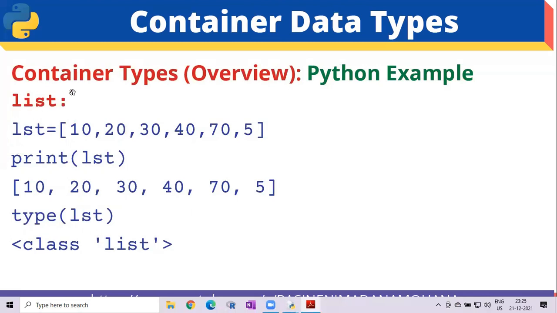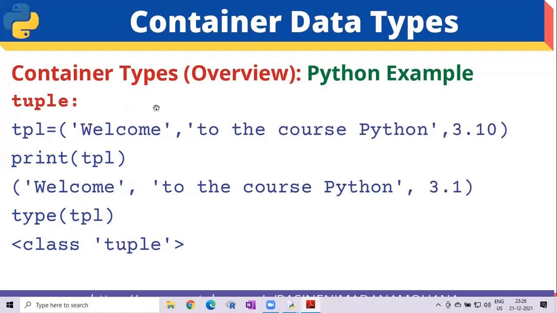First, list example demo. Here the list is named lst equal to, a list starts with square brackets. The list consists of 10 comma 20 comma 30 and so on. These are all the values. If you want to print this, print of lst, it displays the same list with the same brackets, whatever brackets we enclosed. Then if you see the type of lst, it displays the class as list. This is the simple example of list data type.